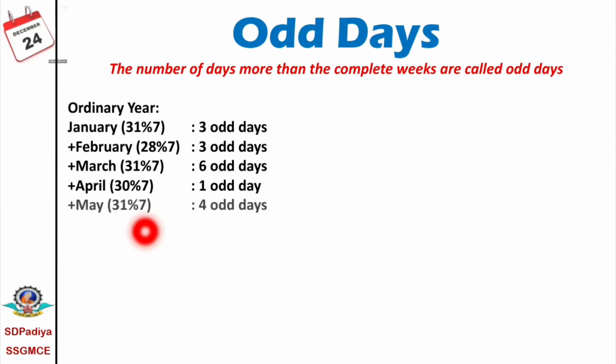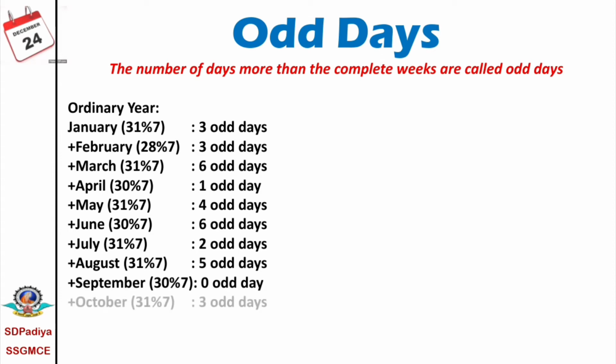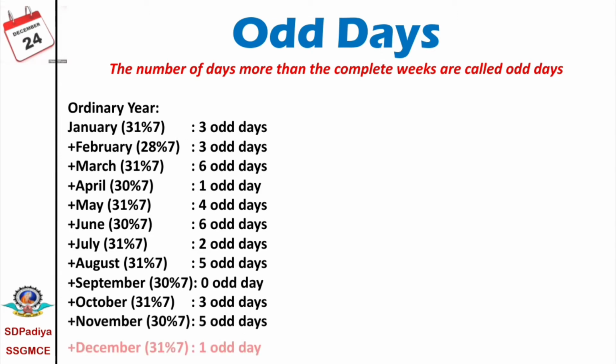For May there are 4 odd days. Similarly, for June there are 6 odd days. For July 2 odd days. For August 5 odd days. For September 0 odd days. For October 3 odd days. For November 5 odd days, and for December 1 odd day.